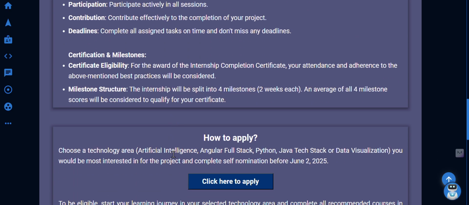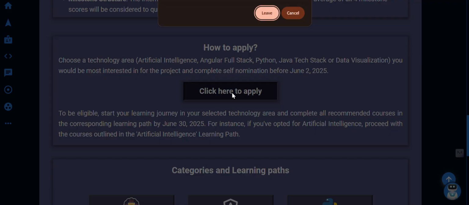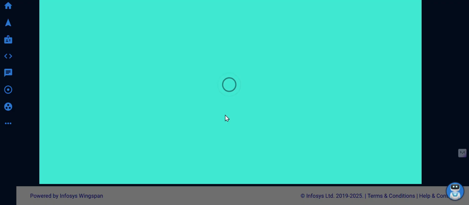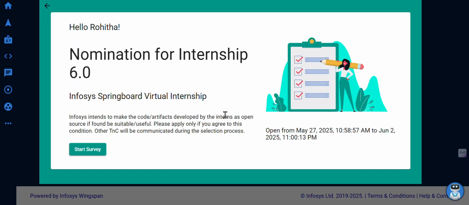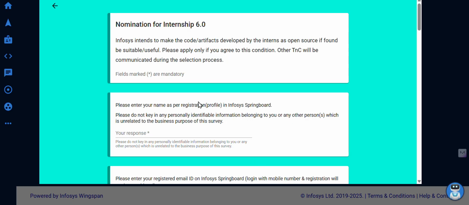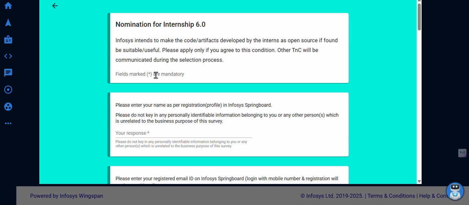Yeah. Now let us click on the apply button. This link also I'll provide to you. So just click on leave, and yeah, you shifted to another tab now. Let's wait. Yeah, you have to take this survey now. Accept and start here. Now for nomination for this internship, you have to answer all the required questions.